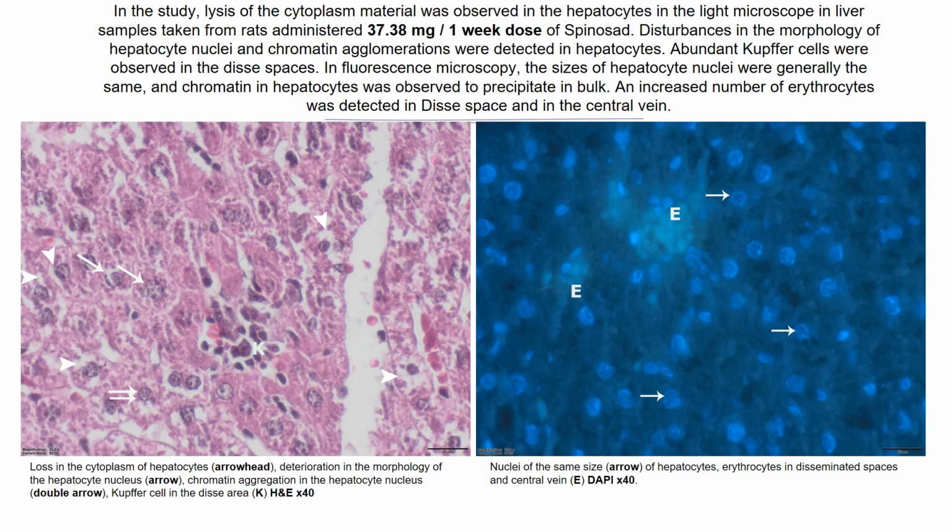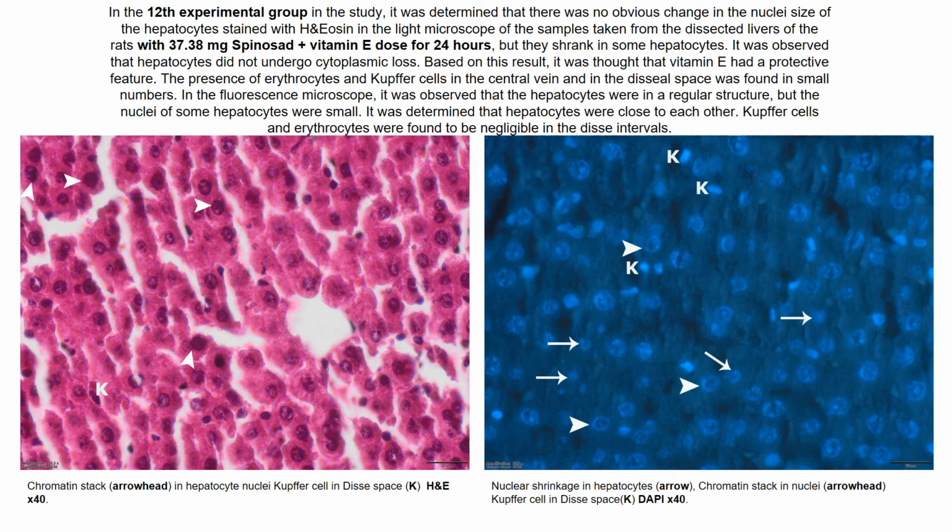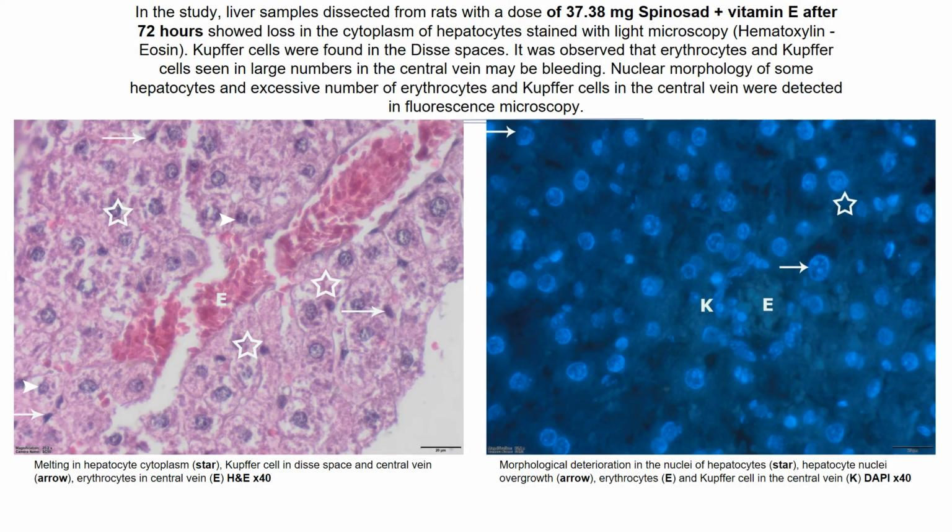One week after administration, we can see lysis of the cytoplasm material in the hepatocytes. We can also see an increased number of erythrocytes in the distal space and in the central vein. In this group, we observed that hepatocytes did not undergo cytoplasmic loss because of the vitamin E. In another group, although there is vitamin E, we can see that there is a loss of cytoplasm, and Kupffer cells were found in the distal spaces.